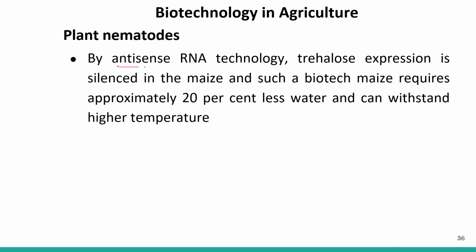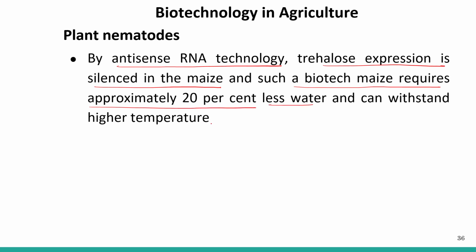By antisense RNA technology, trehalase expression is silenced in the maize, and such biotic maize requires approximately 20% less water and can withstand higher temperature. So by using antisense RNA, the trehalase expression has been stopped, and this plant can withstand 20% less water supply, requires less water, and also withstands higher temperature.